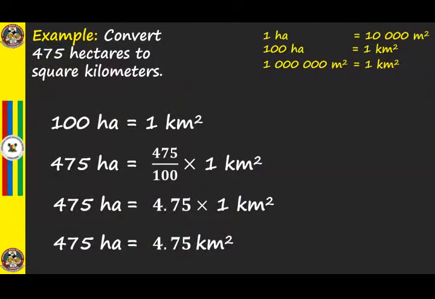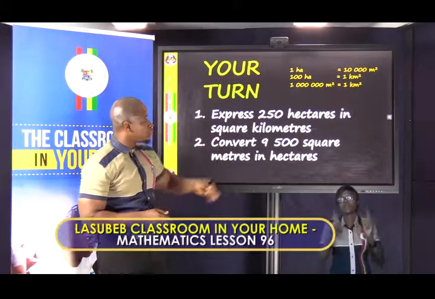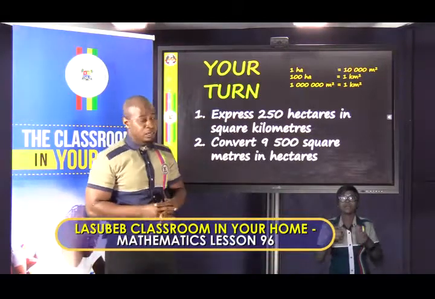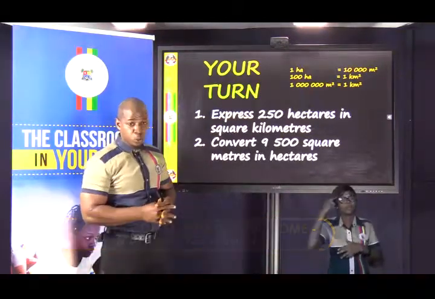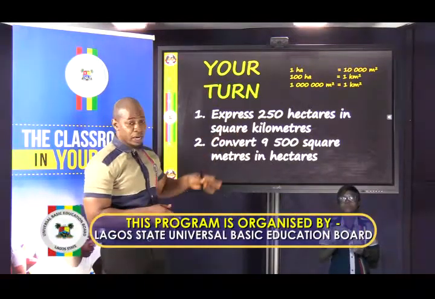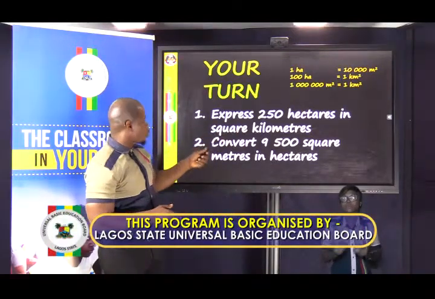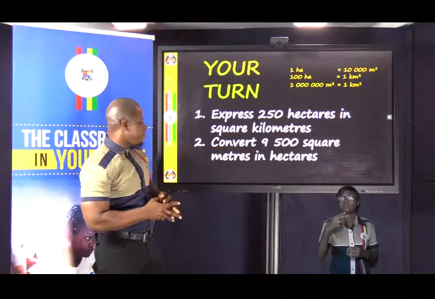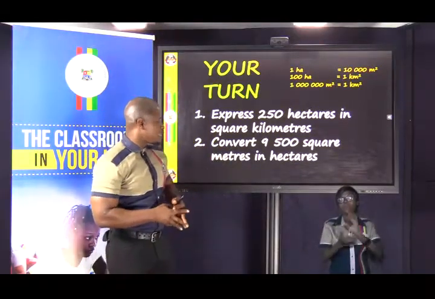Now I believe that all gray areas would have been cleared. Test your hand on the class activity which is coming up right about now. I still have the relationships there for you to pick the one that is appropriate. You are to express 250 hectares in square kilometers, and you are to convert 9,500 square meters to hectares. Begin.